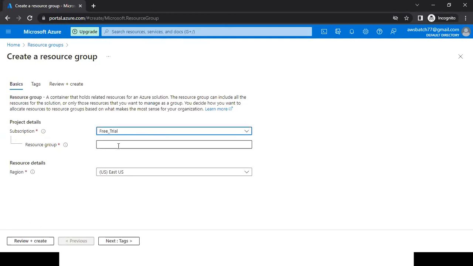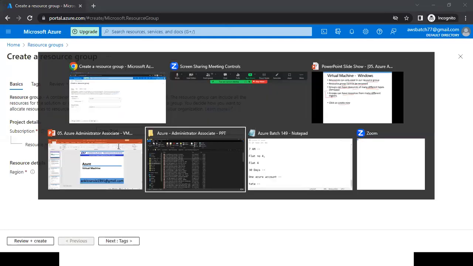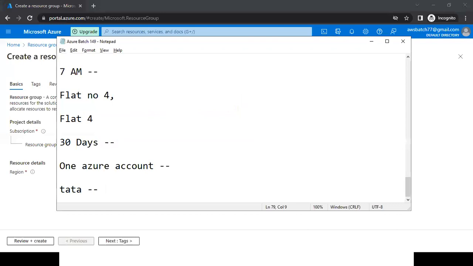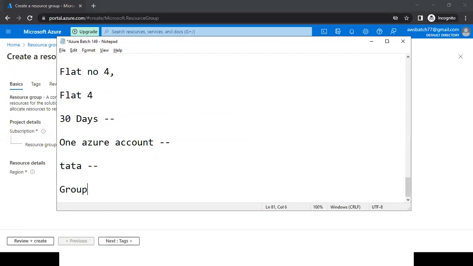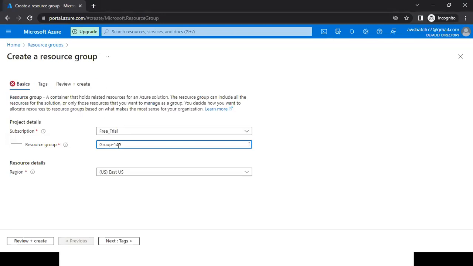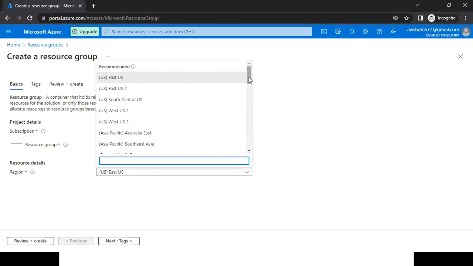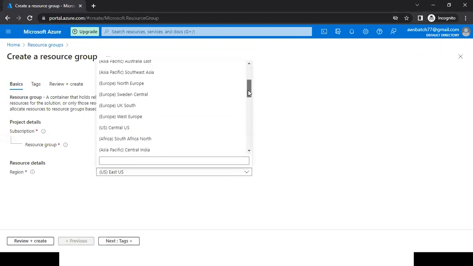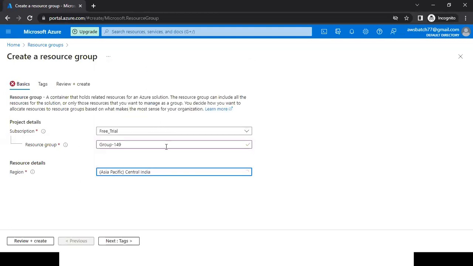Now, subscription, then give your resource group name. You can give any name. I'll give the name as group149. Done. Now we need to select a region, in which we want to create this particular resource group. I'm going to use Central India.